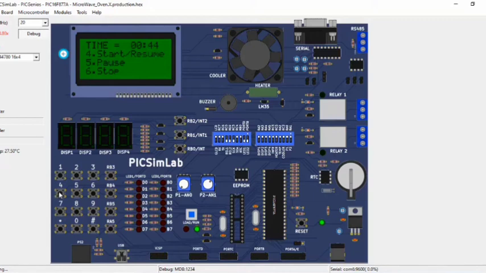Let us see that. I am entering 4. See, it is not incrementing by 30 seconds. And I can stop by pressing 6. When I press RB3, the door will be opened, the buzzer will be turned on, and the CLCD displays that the door is open, please close the door. Let us check that.